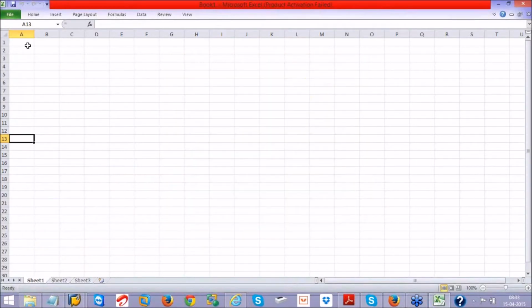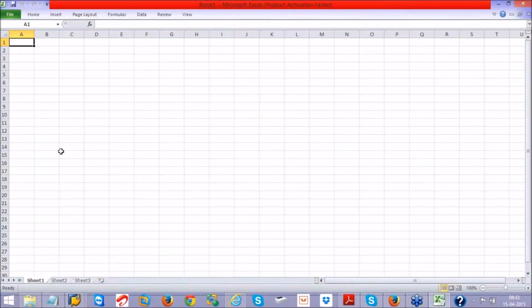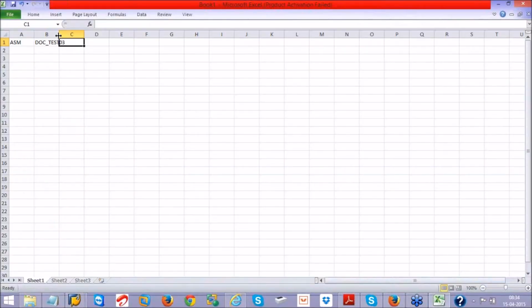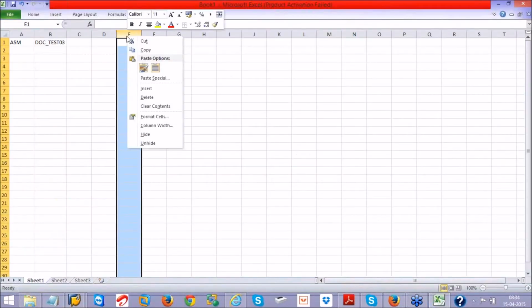Okay, so here I will provide the document type. Document type is ASM. Then document number, I'll say doc_test 03. Document version: no need to give the version, right? So I'll leave a blank space for ASM. Then part, I will put 3 zeros.